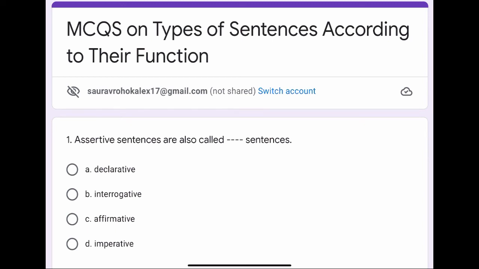Let's discuss some important MCQs on the topic types of sentences according to their function.